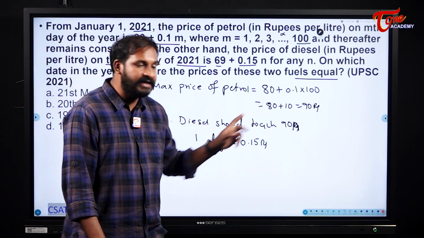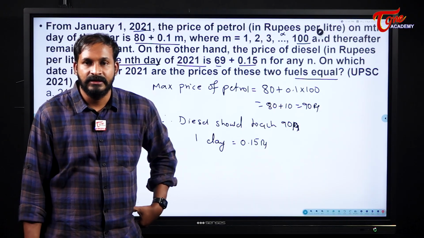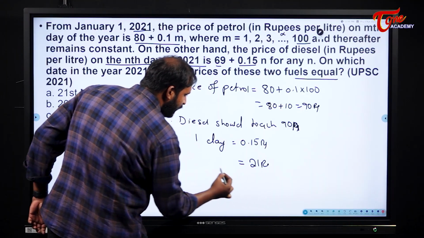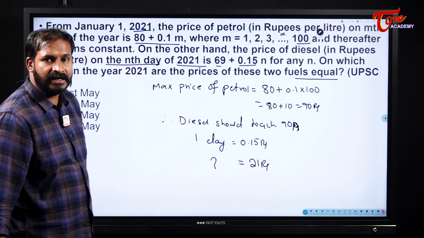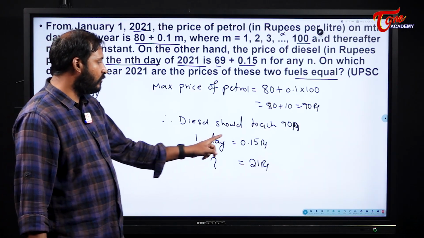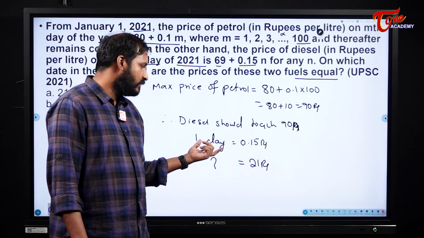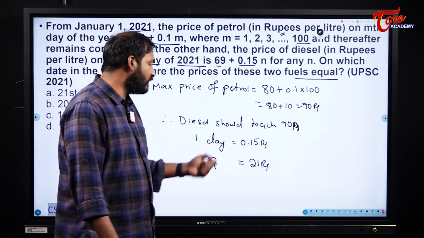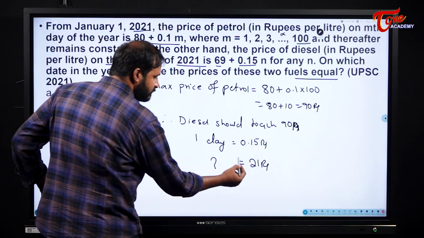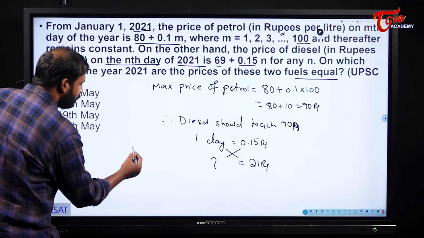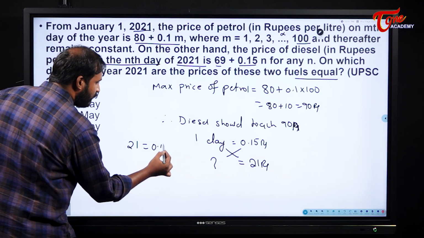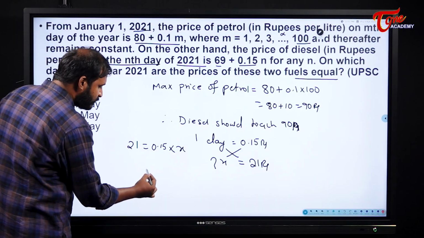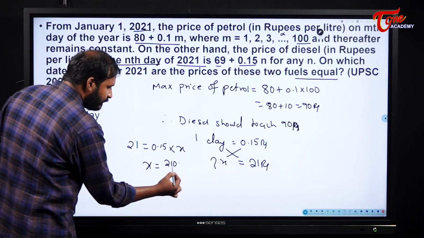From 69 to 90, the price difference is 21 rupees. To gain 21 rupees, how many days will it take? To get 0.15 rupees, diesel takes 1 day. Cross multiply these two things. So 21 is equal to 0.15 into some x. Now see what happens to x: 2100 by 15.